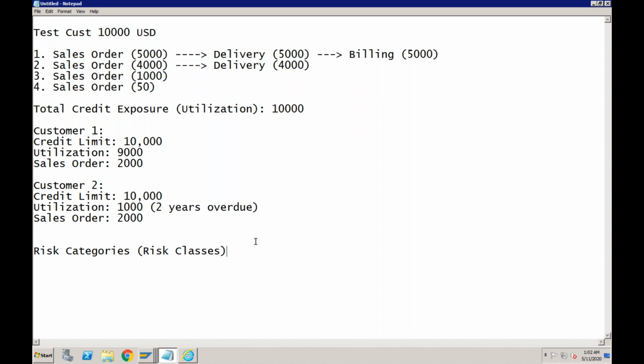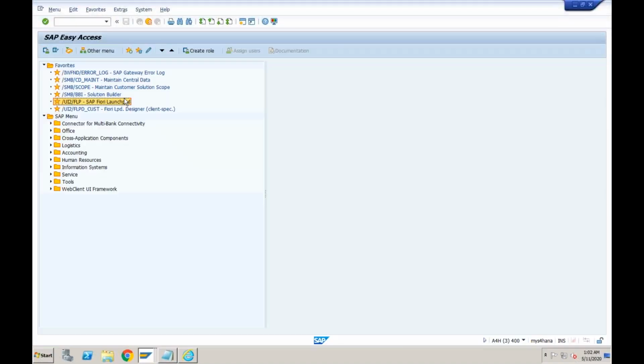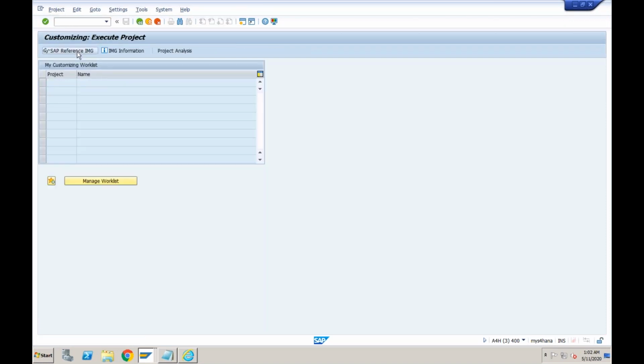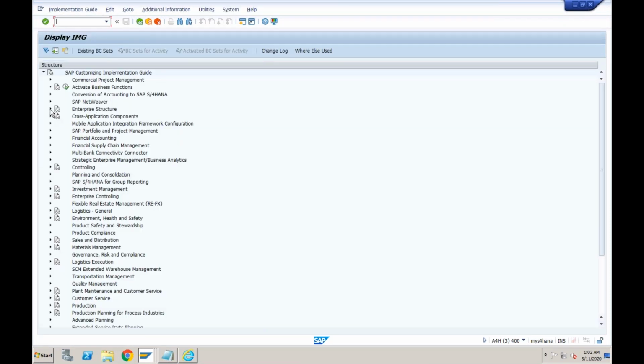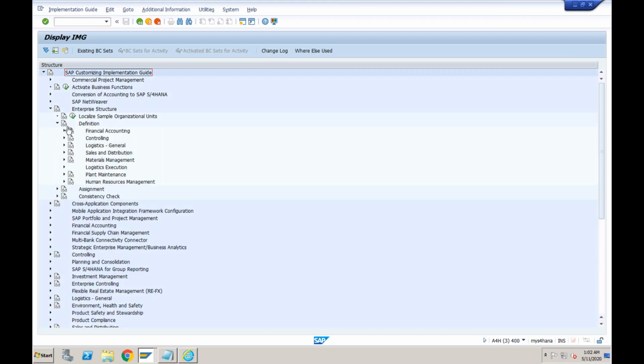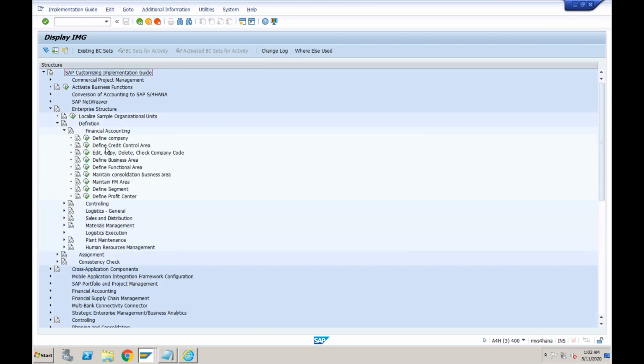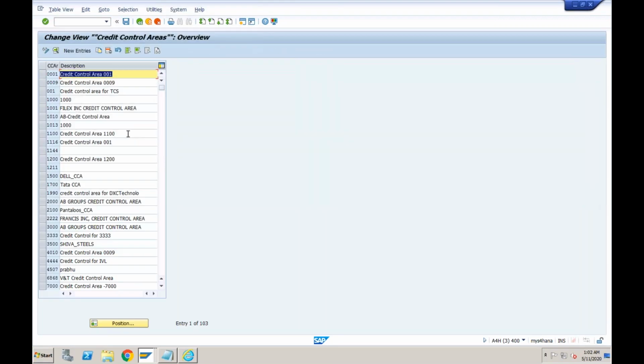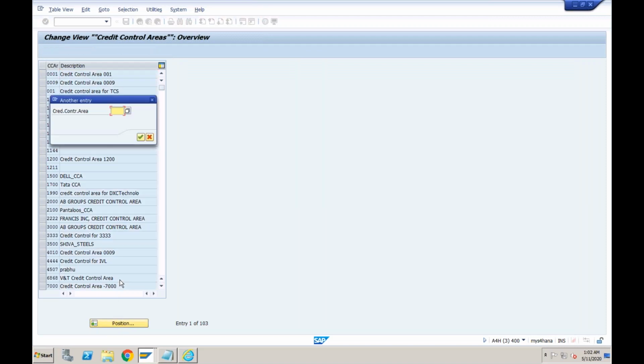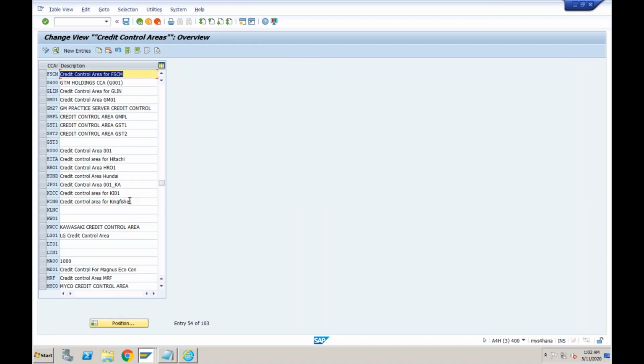Yesterday we started with creation of the credit control area. You can do it in enterprise structure, definition, financial accounting, and this is where we created our credit control area with the code FSCM.